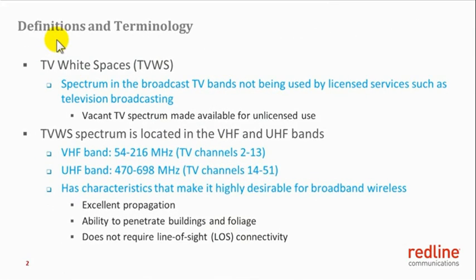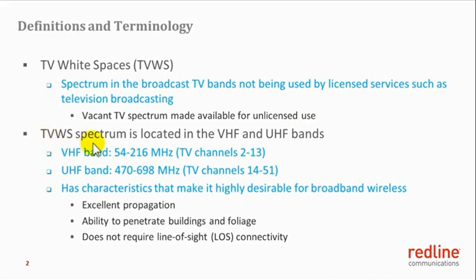To begin with, it's important to define a few terms and terminologies that we shall use throughout the video. The first one is TV white spaces, abbreviated as TVWS. This refers to spectrum in the broadcast TV bands not being used by licensed services such as television broadcasting. In other words, TVWS refers to vacant TV spectrum made available for unlicensed use.